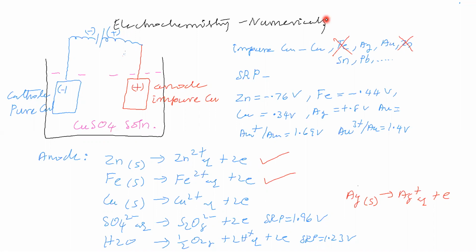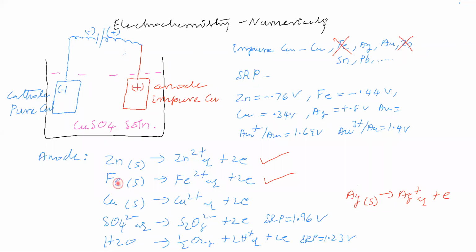Now iron has undergone oxidation. Therefore, iron converted into Fe2+ has gone into solution. Now we are increasing the potential using this battery. If you go on increasing the potential from the battery, first zinc has gone for oxidation.